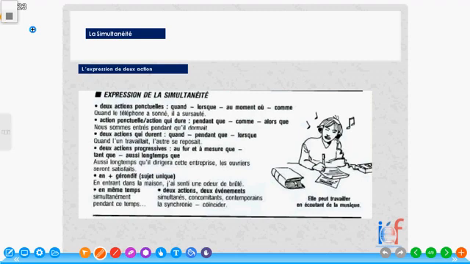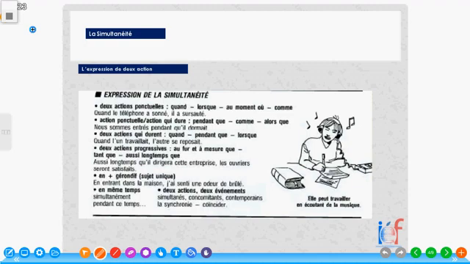Finalement, dans cette partie de cette leçon, nous allons apprendre quelques expressions pour exprimer la simultanéité. Qu'est-ce que ça veut dire la simultanéité? La simultanéité, ça veut dire quand deux actions se passent en même temps. When two actions are happening at the same time, we use the expression la simultanéité.